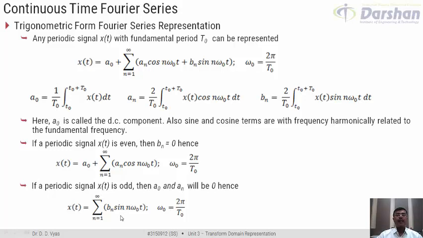That is, we would have summation n from 1 to infinity bn sin n omega 0 t, while a0 as well as terms associated with cos n omega 0 t will be 0. So this representation is basically the trigonometric form representation for a periodic signal x of t.